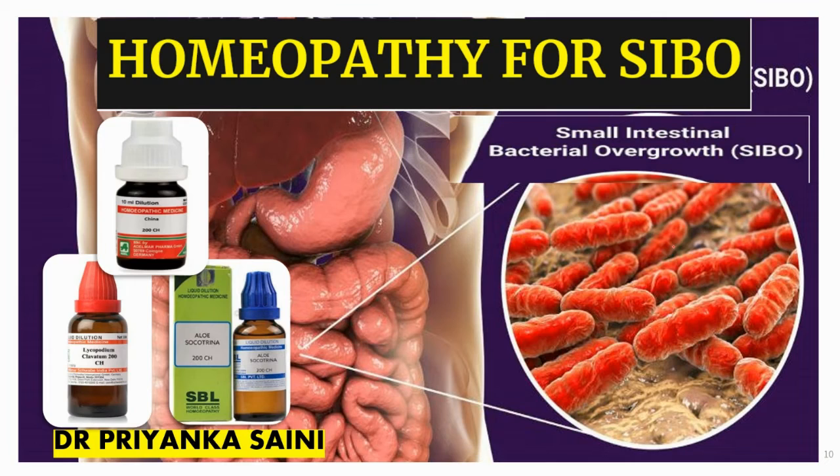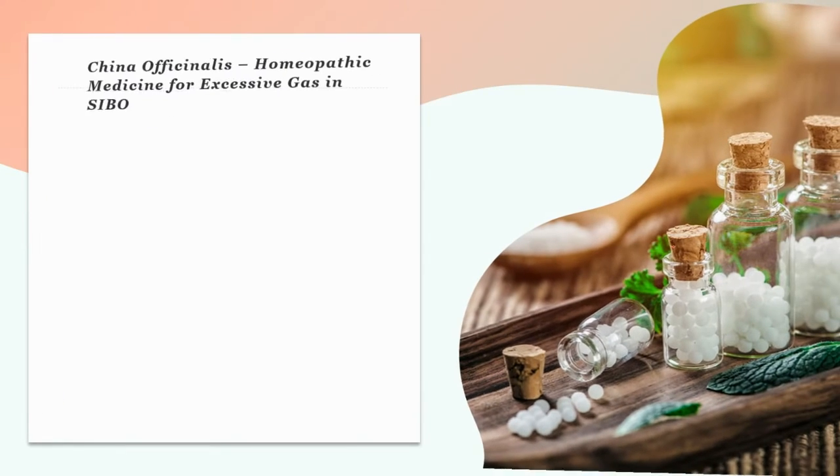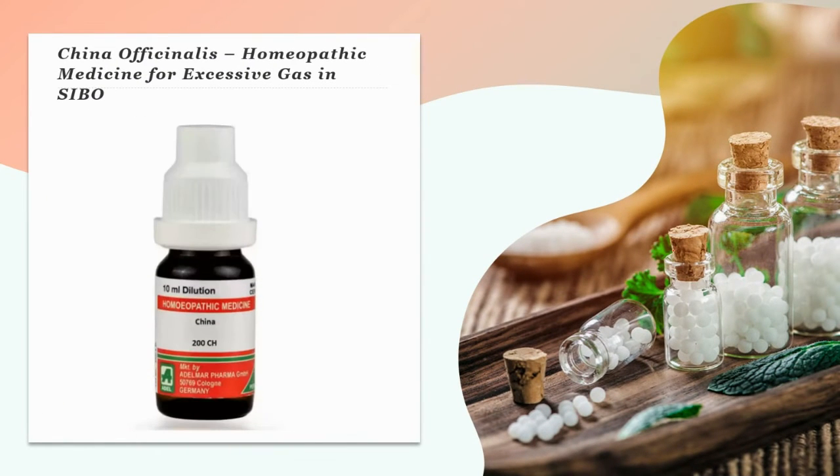Homeopathic medicines for treating SIBO are all prepared from naturally occurring substances, and they treat the condition in a safe, gentle manner without any side effects. The medicines are chosen on the basis of individual symptoms presented by the patients and used as per their different symptomatic indications. The first and foremost medicine that you can see here on the screen for SIBO is China